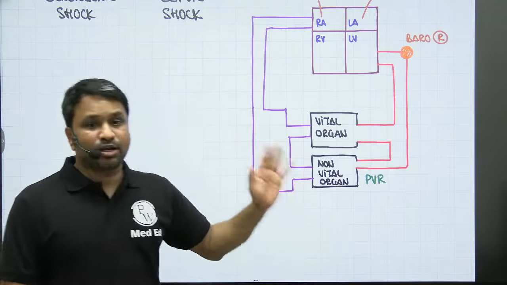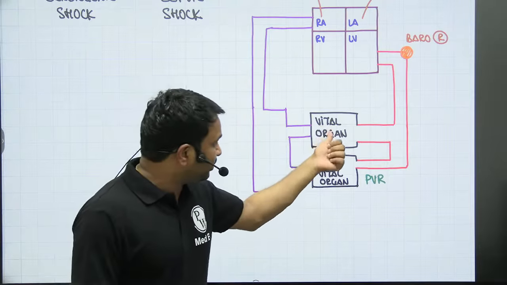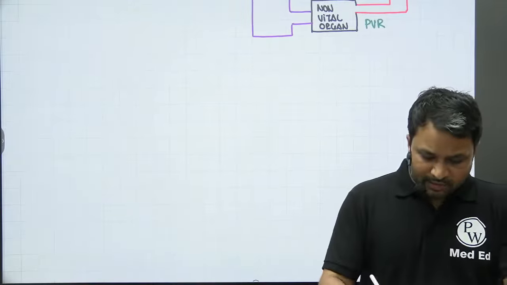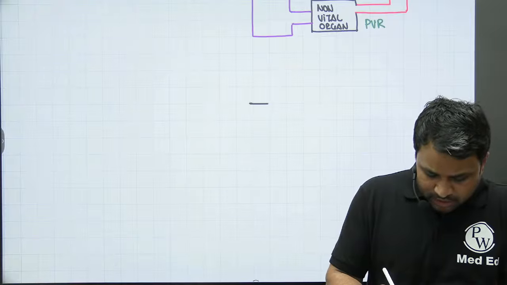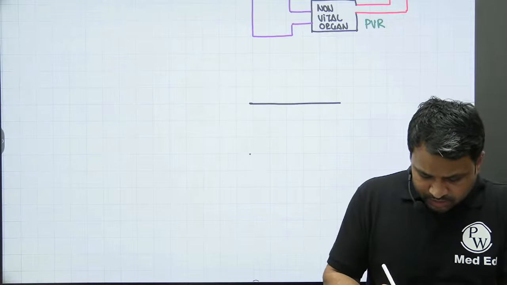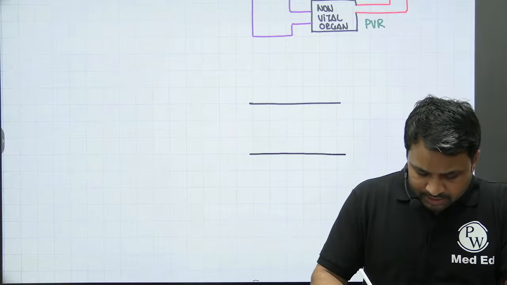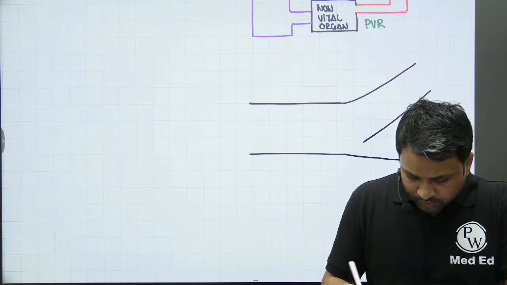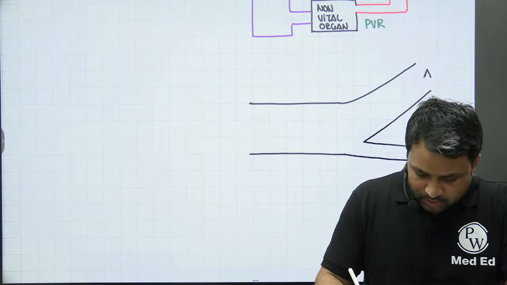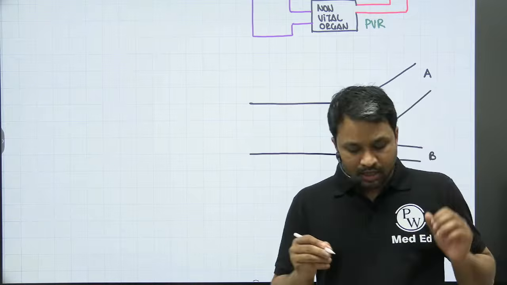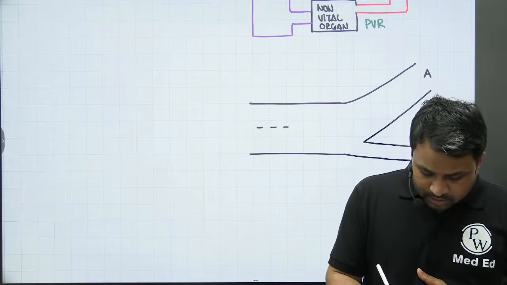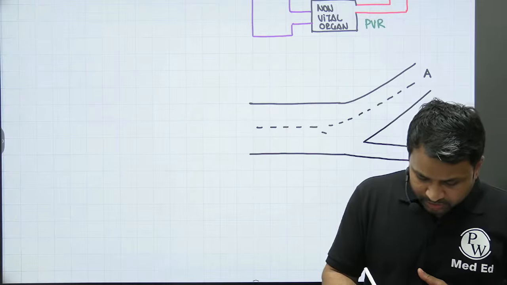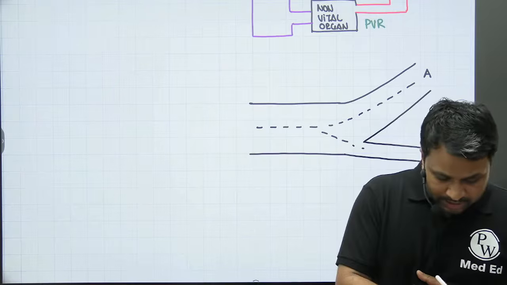Now, peripheral vascular resistance is a concept which tells you that more amount of blood will go to vitals and less amount of blood will go into non-vital organs. Now, how do you understand this? For that, we'll take a small analogy. Imagine that you're driving a car, and this is the road that is there, and it bifurcates into two different roads going forward. This is road A, this is road B, right? It is like a big highway that splits into two bifurcations, road A and road B.